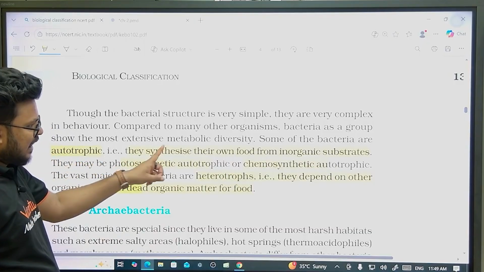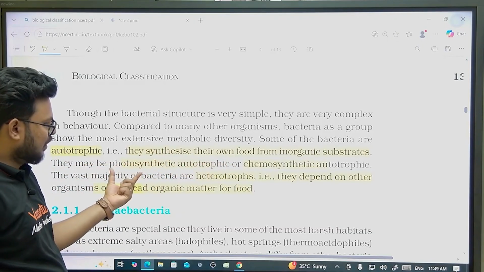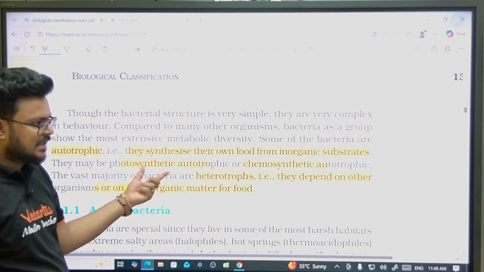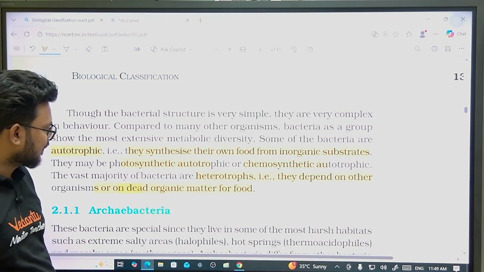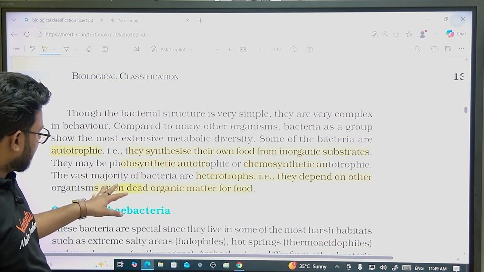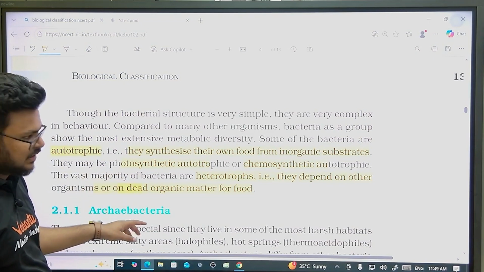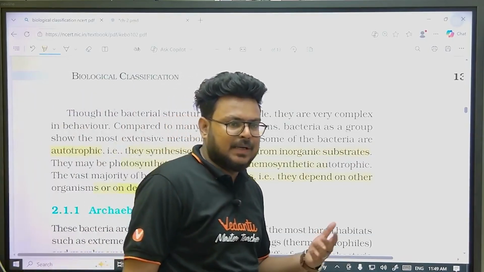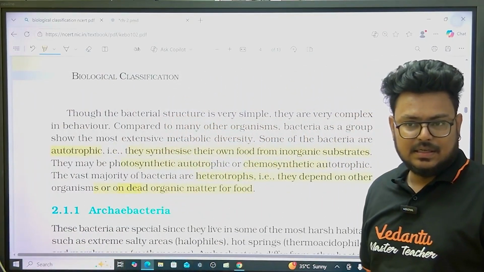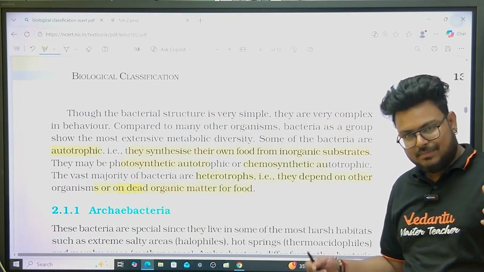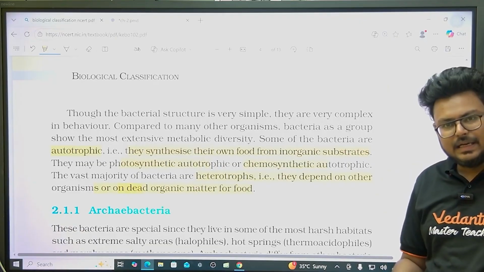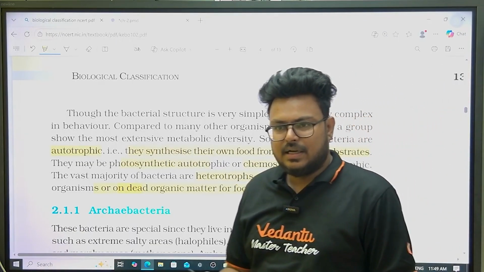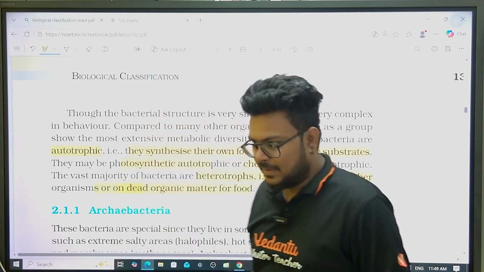They will take inorganic substances, break them, and get energy. Autotrophic can be of two types, photosynthetic or chemosynthetic. In photosynthetic they use light, in chemosynthetic they use chemicals. Among heterotrophs, they've missed one word, chemoheterotrophs. They depend upon certain other chemicals, and by breaking them they get energy. They oxidize those substances, for example iron and nitrogen compounds, and get energy from them.